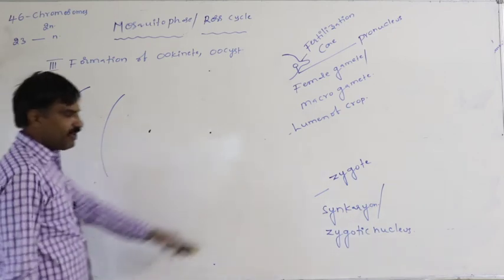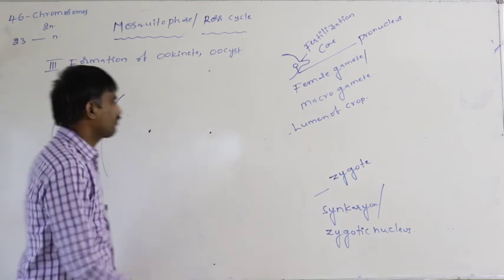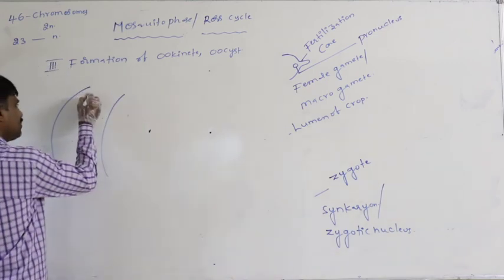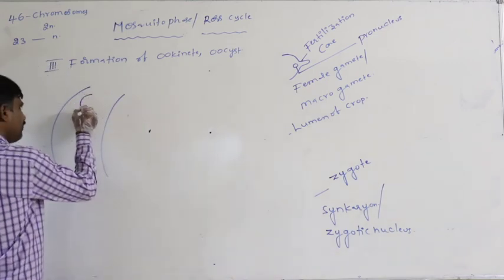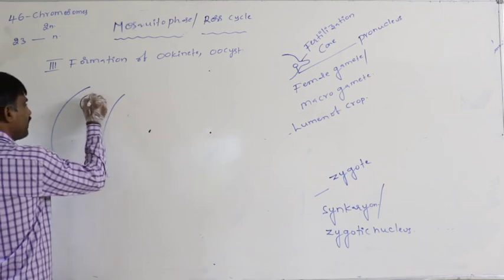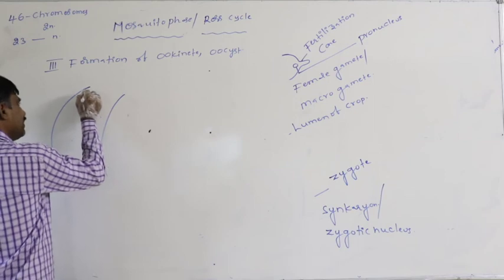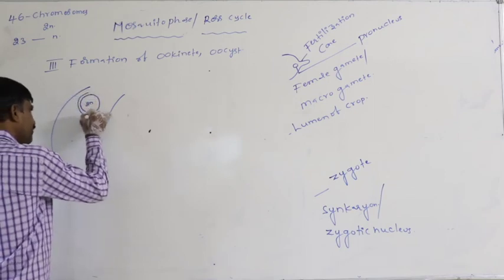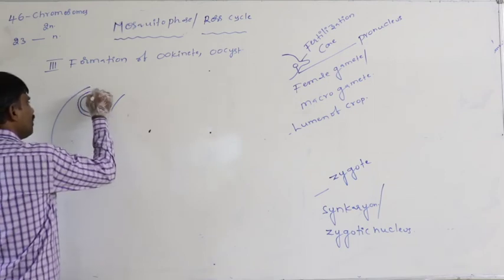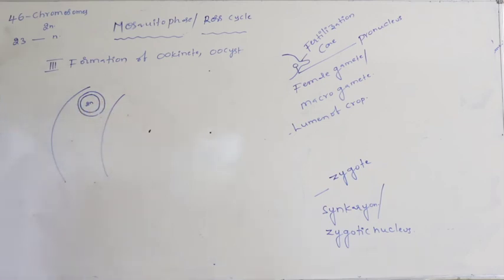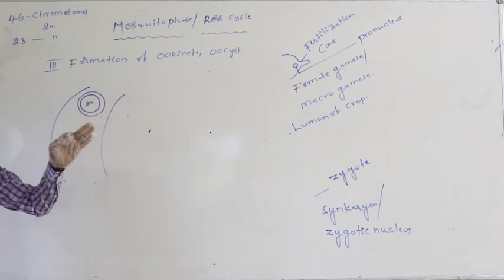Definitely, after the formation of the zygote, this zygote becomes rounded. After some time, this zygote remains inactive and non-motile.